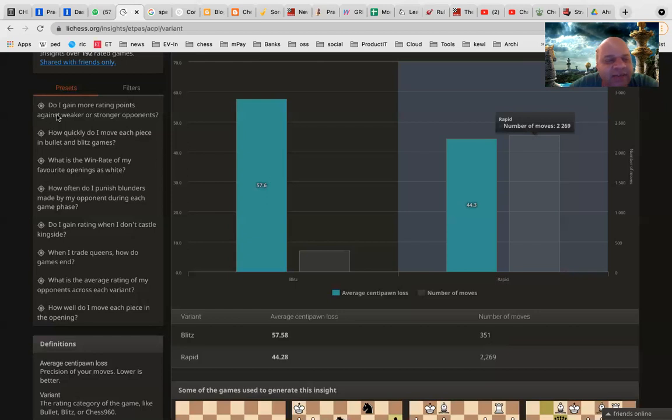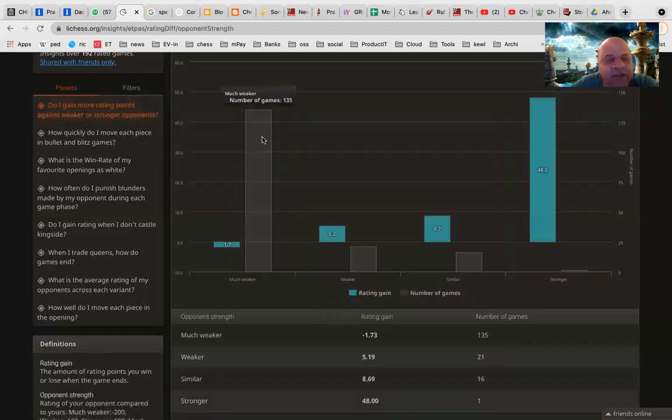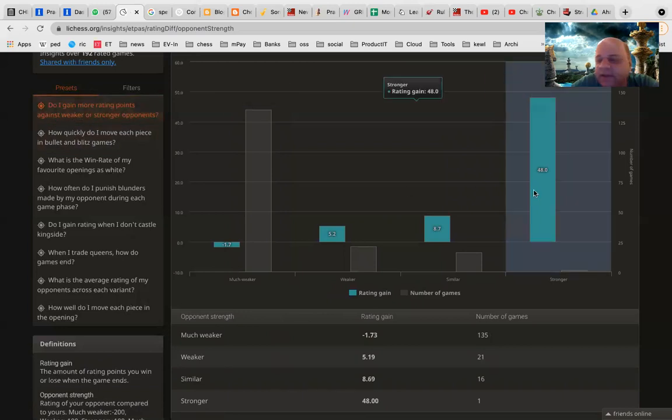Then on the left side, there are some preset insights. For example, the first one, if you click it, what it is saying is, do I gain more rating points against weaker players or stronger players? See, there is a certain expectancy score. So if you win against a weaker player, you get maybe only 1 point or 2 points in the ratings.